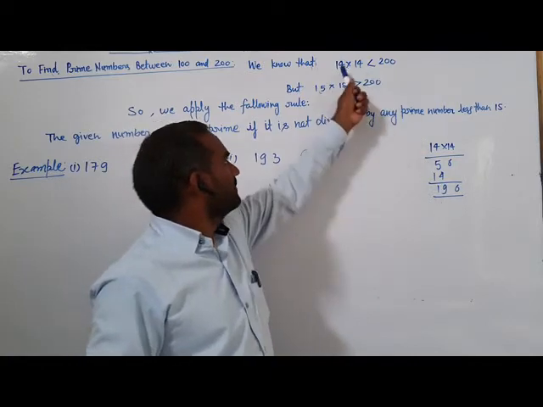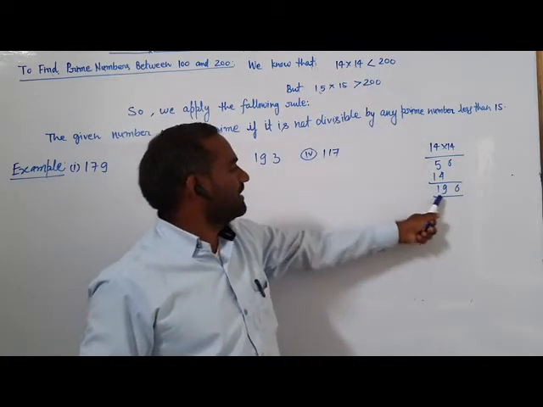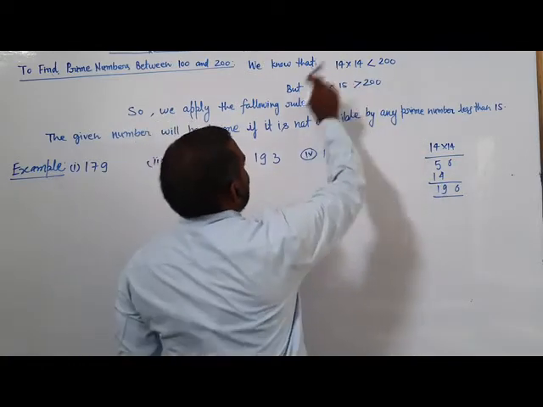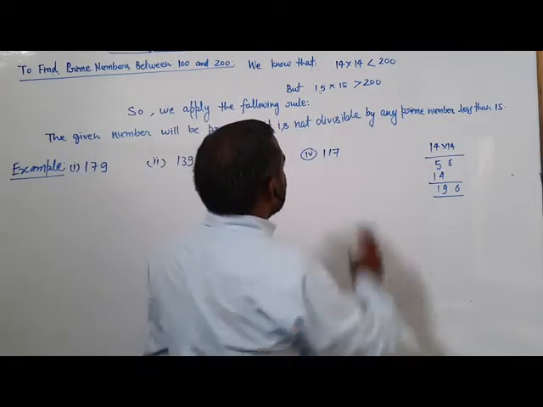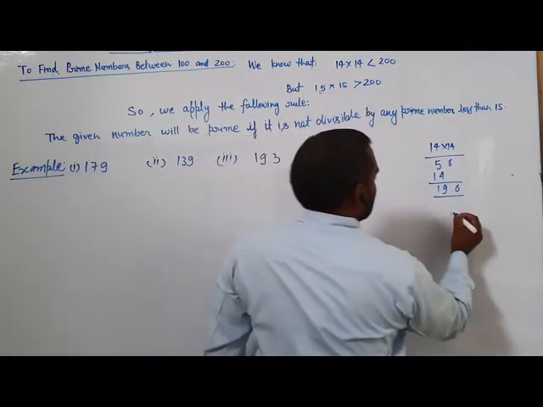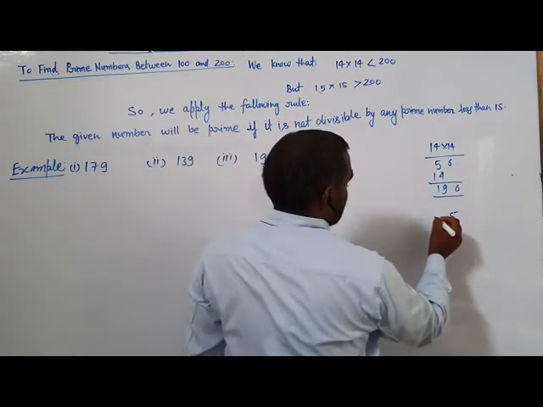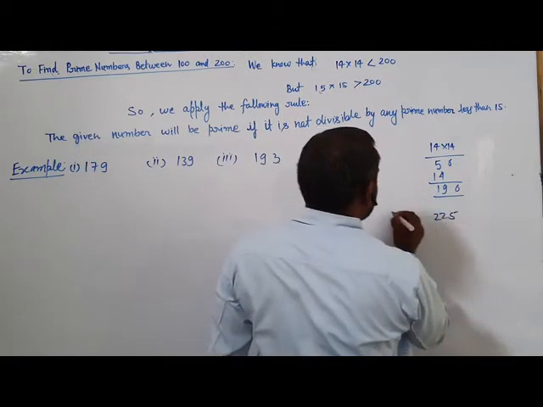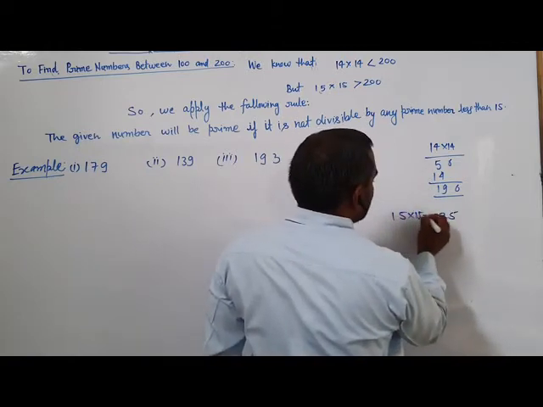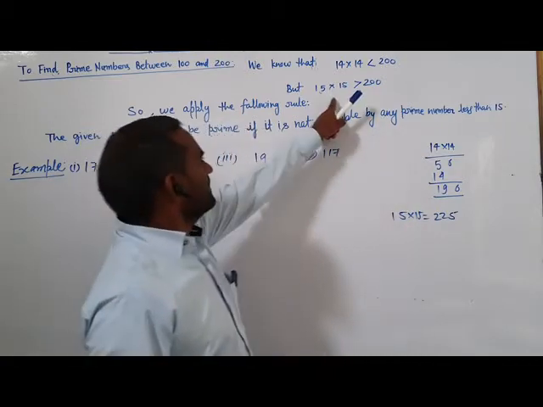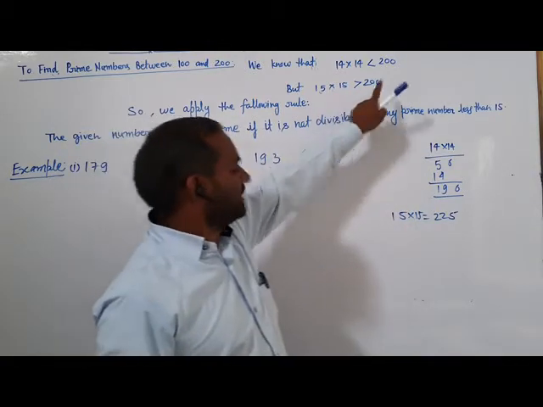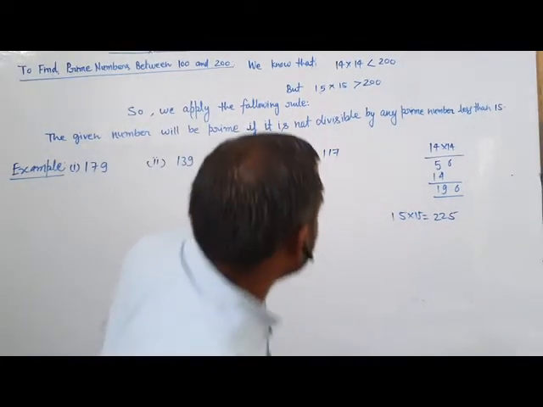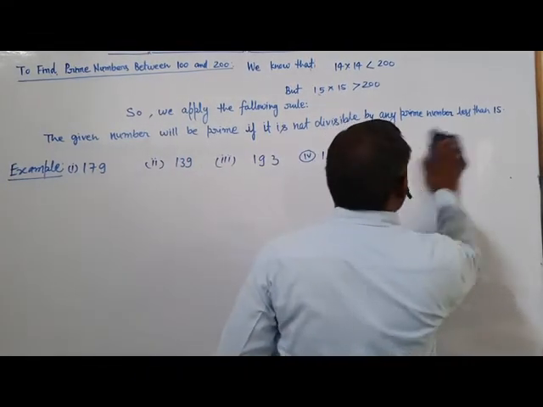But 15 into 15, the value of this is 225. 15 into 15 is equal to 225, this is greater than 200.